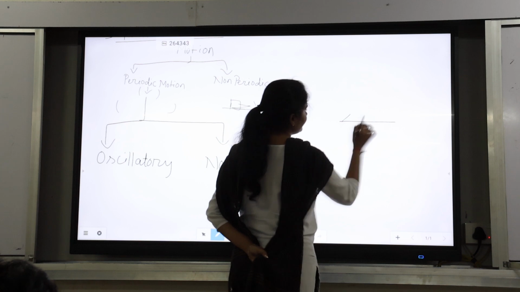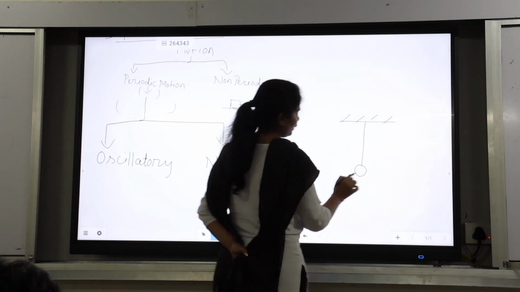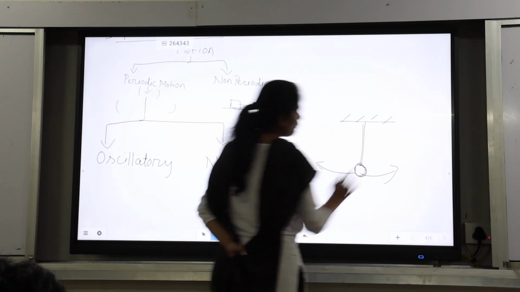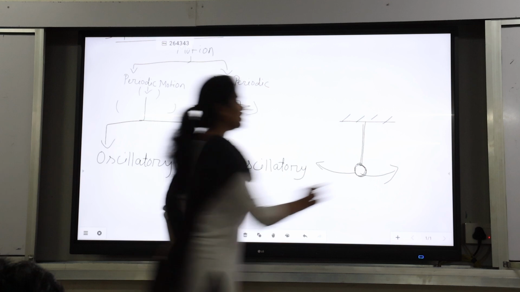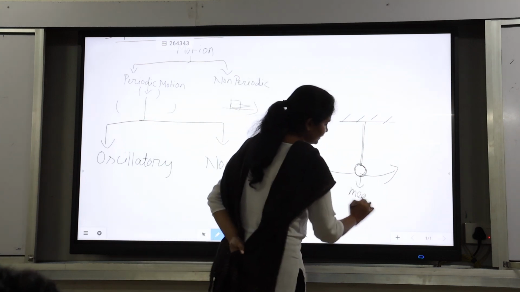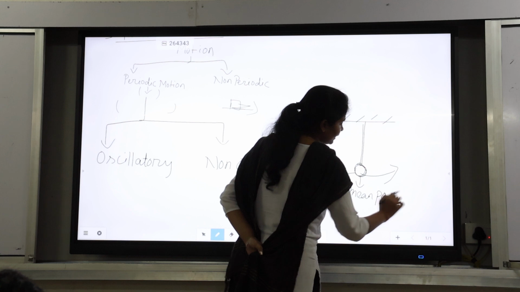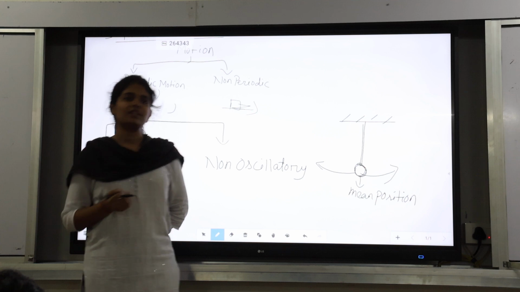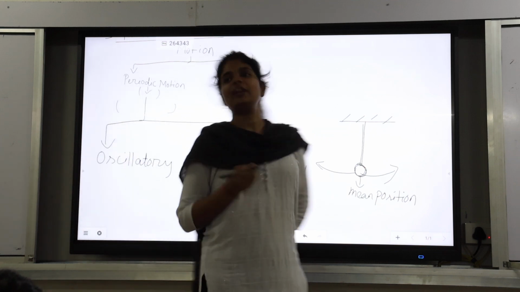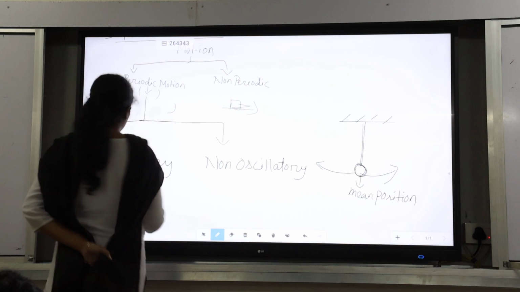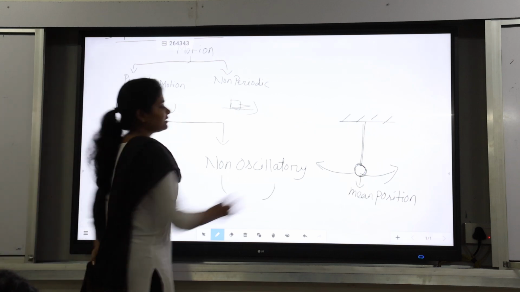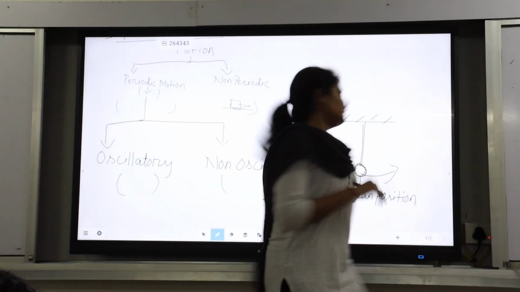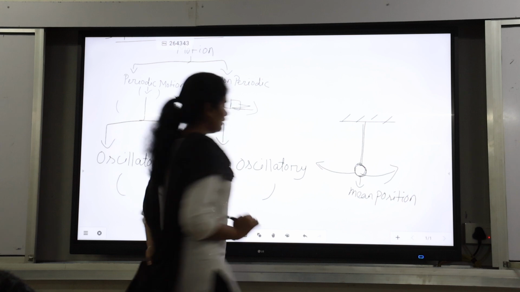For example, a simple pendulum moves back and forth, and the position where the bob is at rest is called the mean position. If a body moves back and forth about its mean position, then it is oscillatory motion. Non-oscillatory means it will not travel about its mean position.